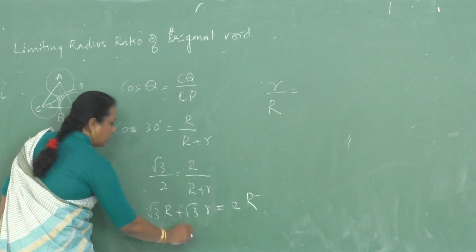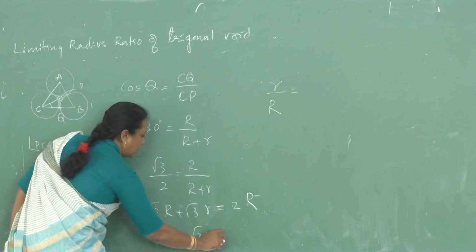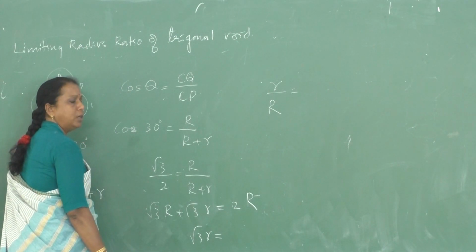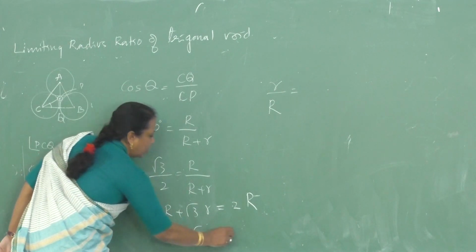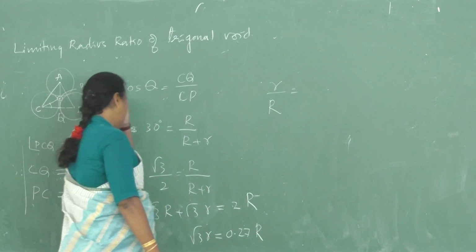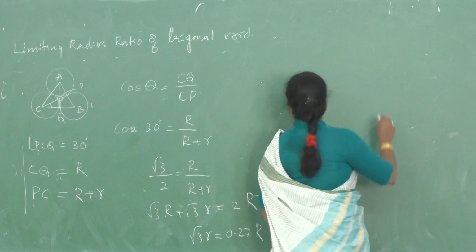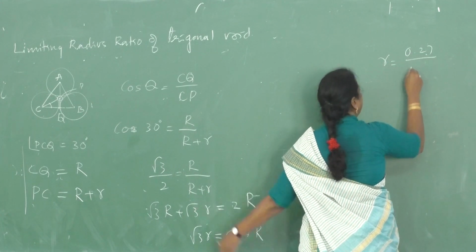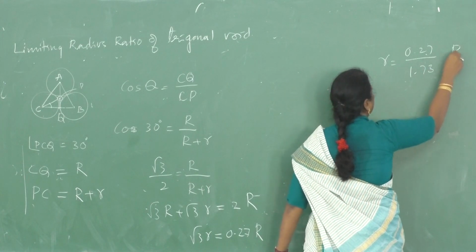Okay. So √3 small r is equal to 2 minus √3. √3 is 1.73. 0.27 times capital R, right? So small r is equal to 0.27 divided by √3, which is 1.73, into capital R.